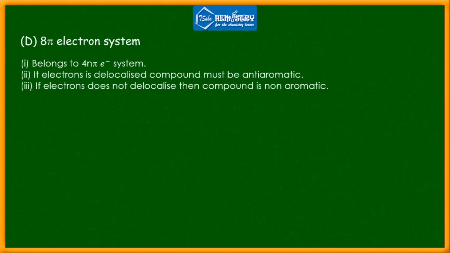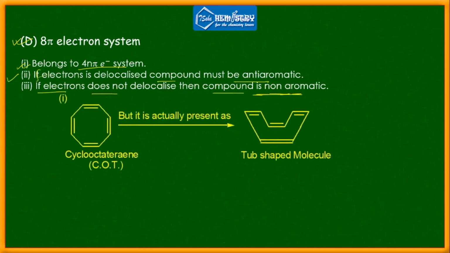Now we have 8 pi electrons also. In case of 8 pi, it belongs to the 4n pi electron system. If electrons are delocalized, the compound must be anti-aromatic. If electrons do not delocalize, then the compound is non-aromatic. Mind it. Now we have a very famous example over here, the example of cyclooctatetraene.